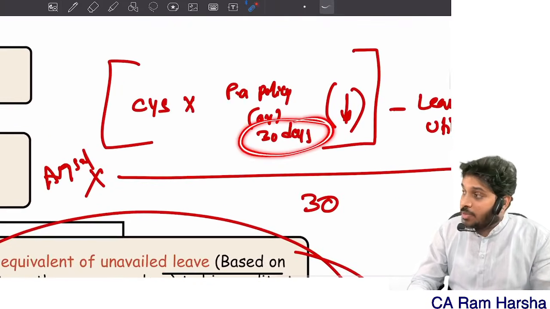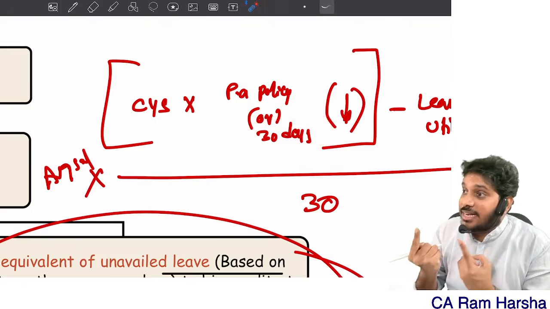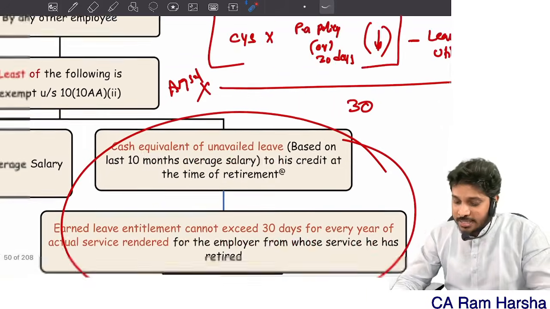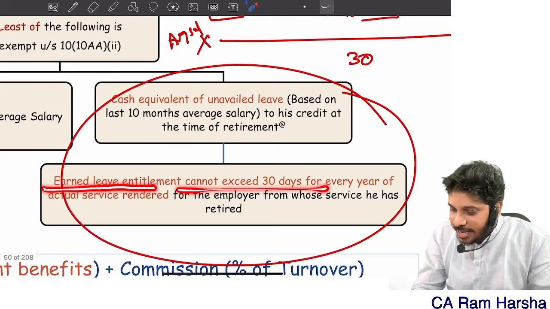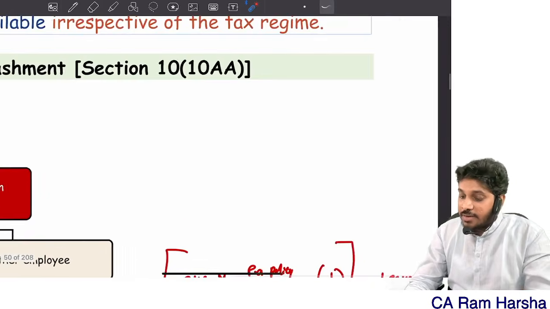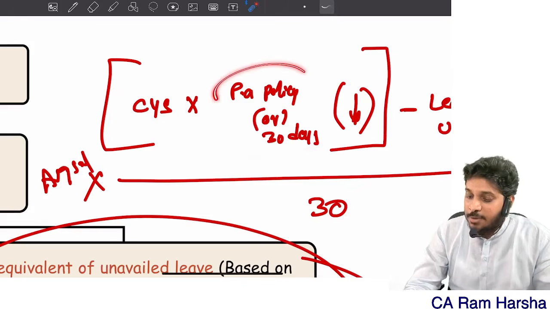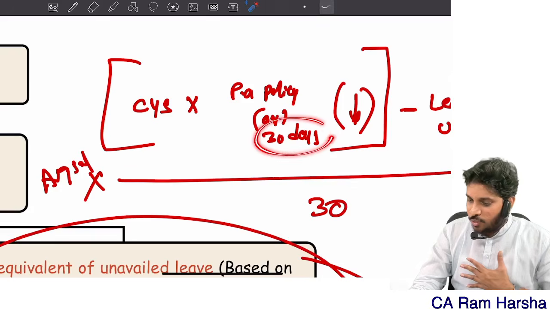Per annum total leave cannot exceed 30 days. Eligible leaves per annum should not exceed 30. That's what they're saying. Earned leave entitlement cannot exceed 30 days for every year of service. So per annum, how many maximum leaves? 30. Suppose company policy is 45 days, but you can only take 30.